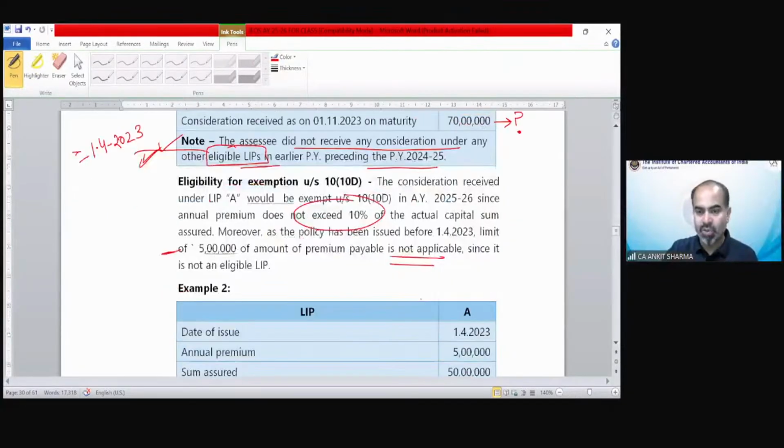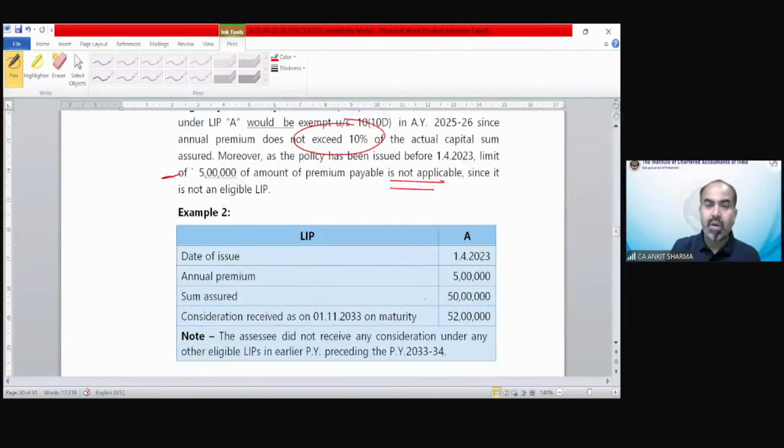Now the second question. Date of issue is 1st April 2023. Premium is 5 lakh, sum assured 50 lakh. Amount received 52 lakh. No amount from eligible policies has been received earlier. Again, it is a situation number 1 question.